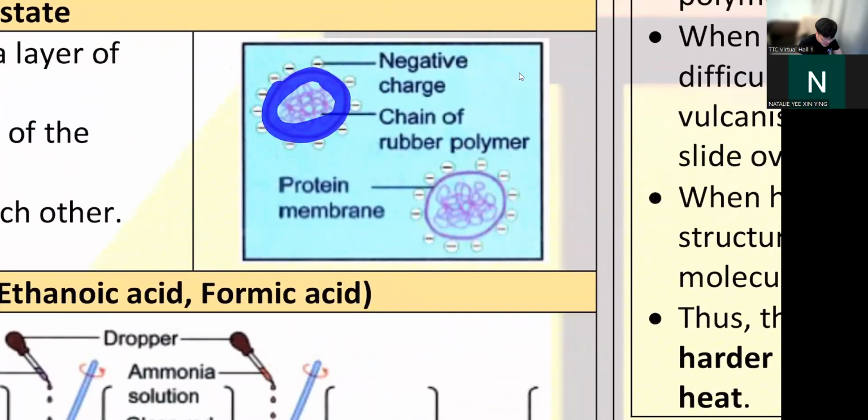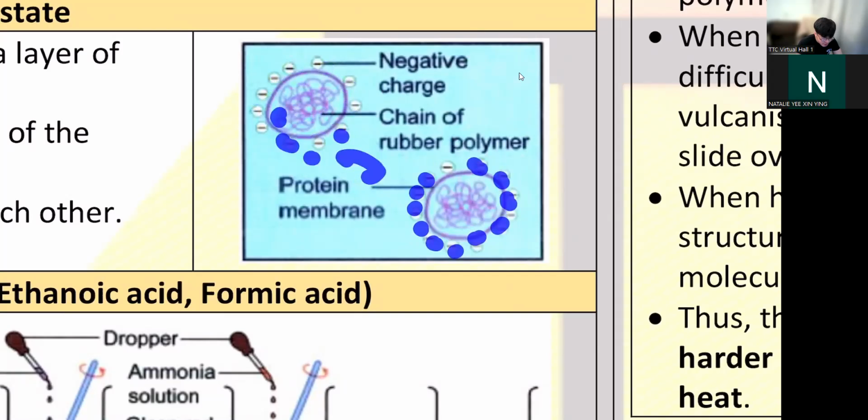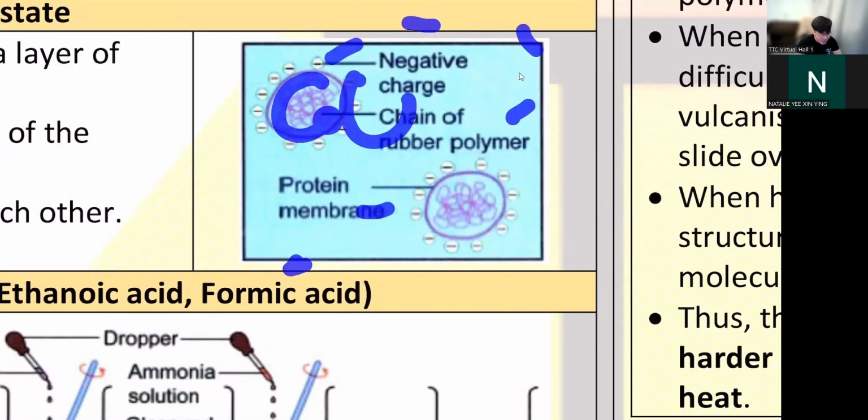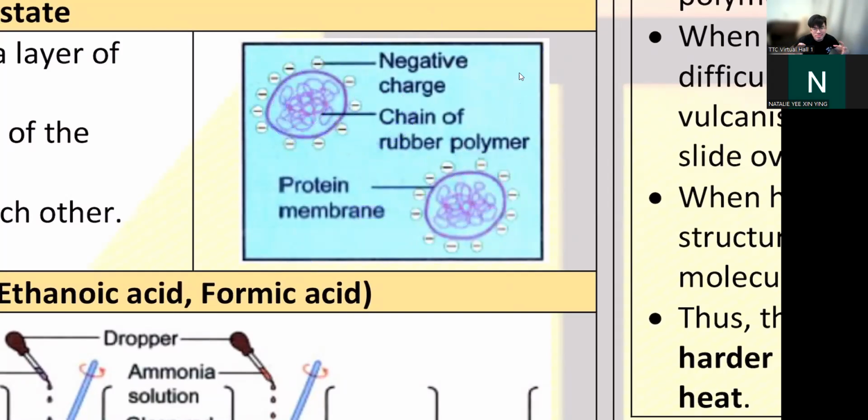And this protein membrane is surrounded by negative charges. So what happens when the others also have negative charge? Negative will repel. So as long as these polymers, not just two, you have many thousands of these rubber polymers, as long as they don't join together, they won't coagulate.